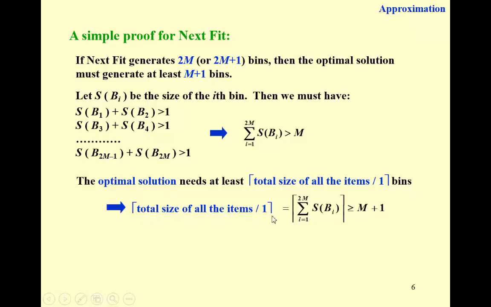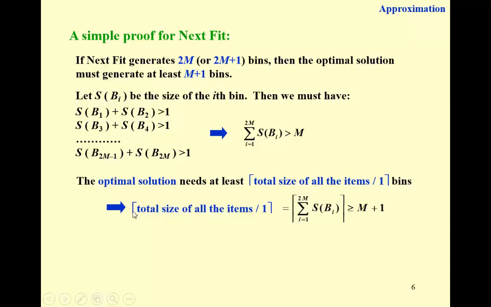And what is this number? This number is the total size, right? We have just proved that this one is strictly greater than m, which is at least m plus 1, right? And that proves that the optimal solution m must be greater than or equal to m plus 1, and that is the contradiction. So next fit is simple and fast, alright, but in the worst case, the number of bins are almost doubled. That doesn't look nice.